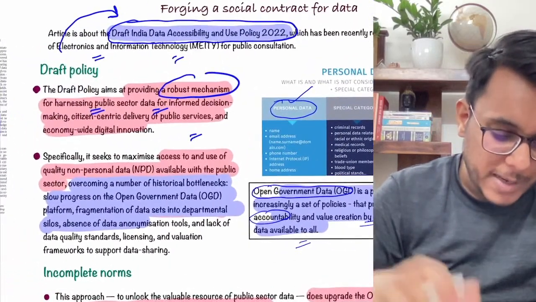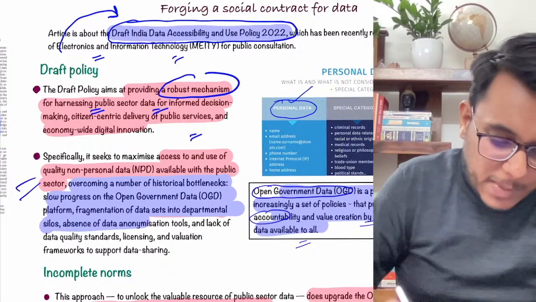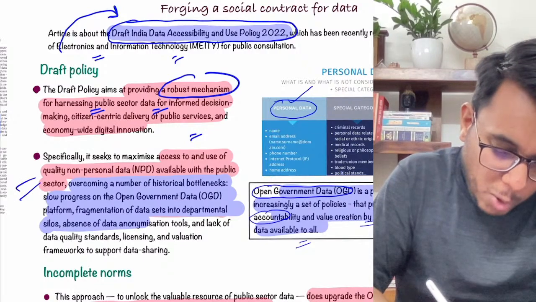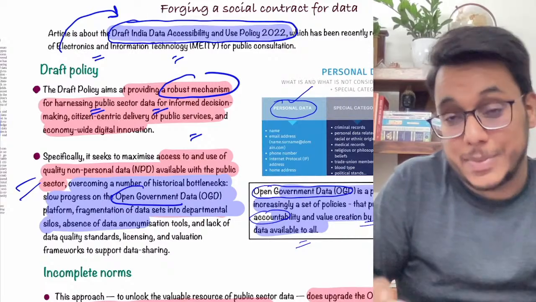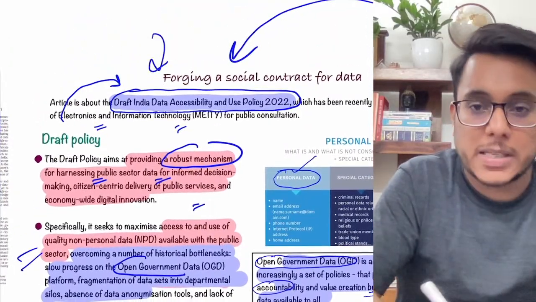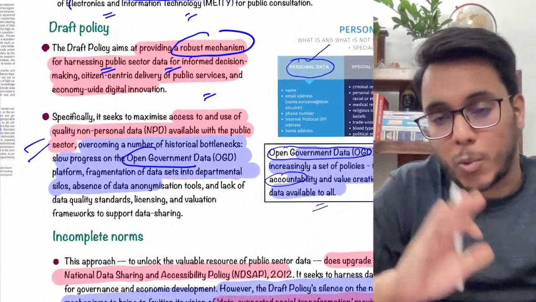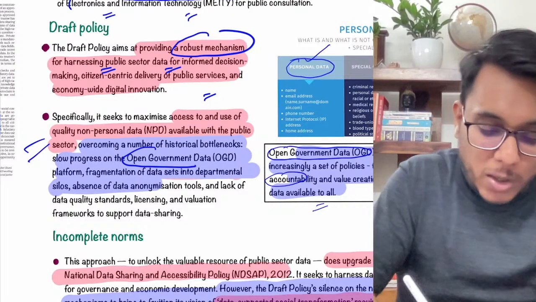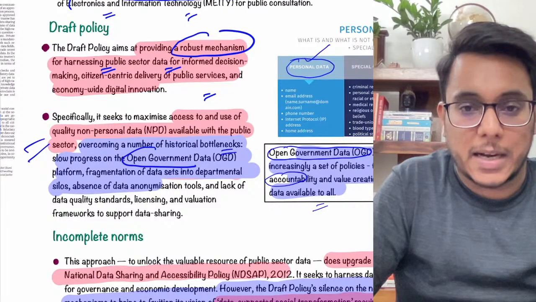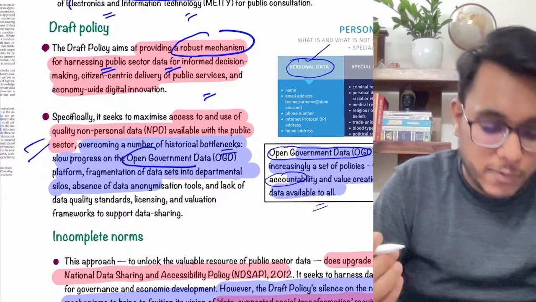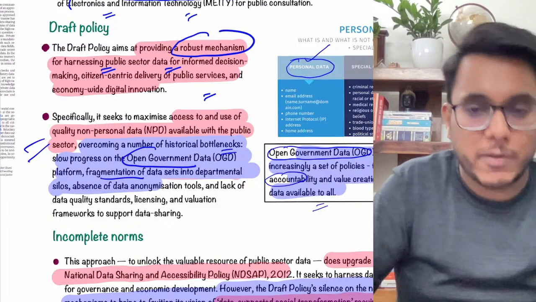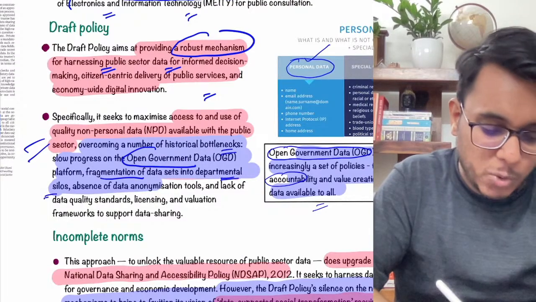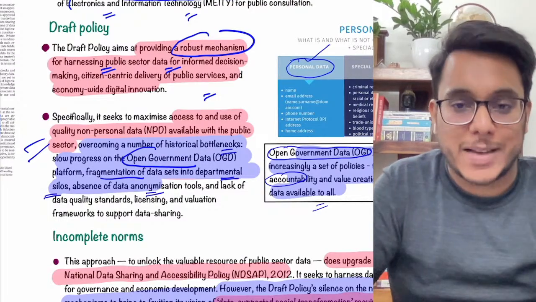Now guys, when we talk about open government data, this policy wants to provide the data to the public. Moreover, the obstacles and bottlenecks that exist with respect to the data also need to be reduced. For example, there is fragmentation of data sets into departmental silos, and there is an absence of data anonymization tools.